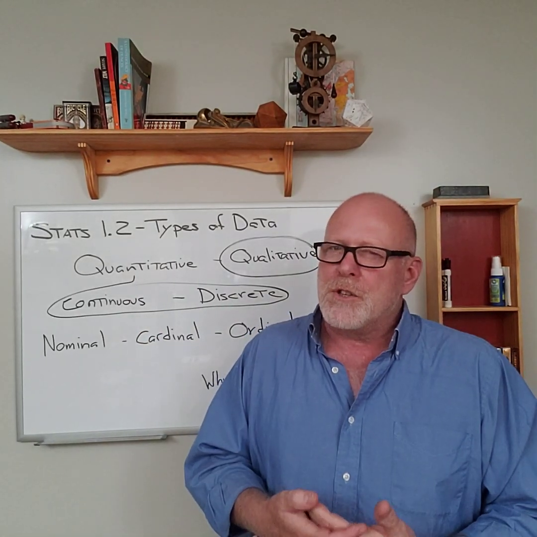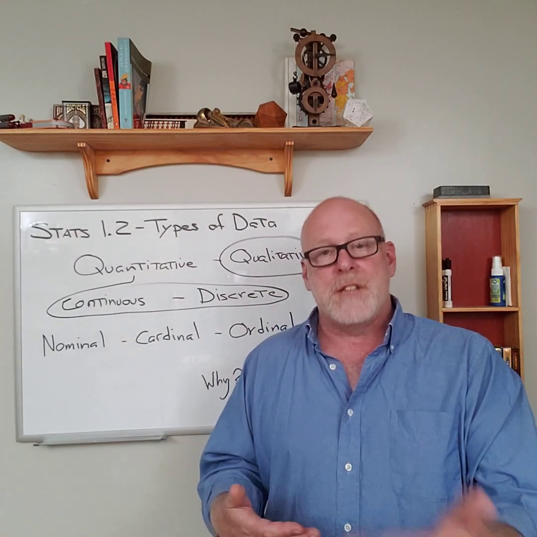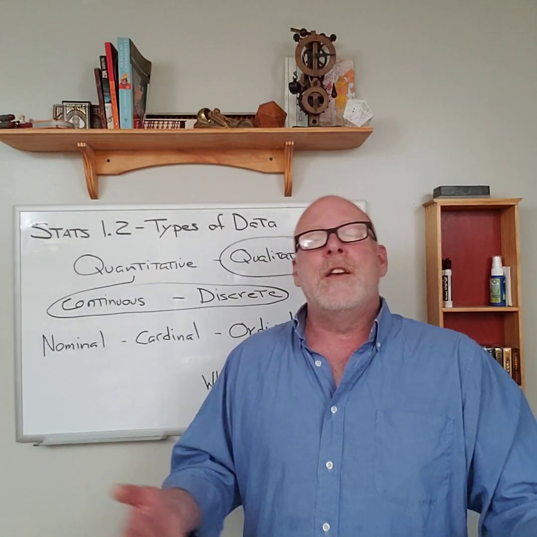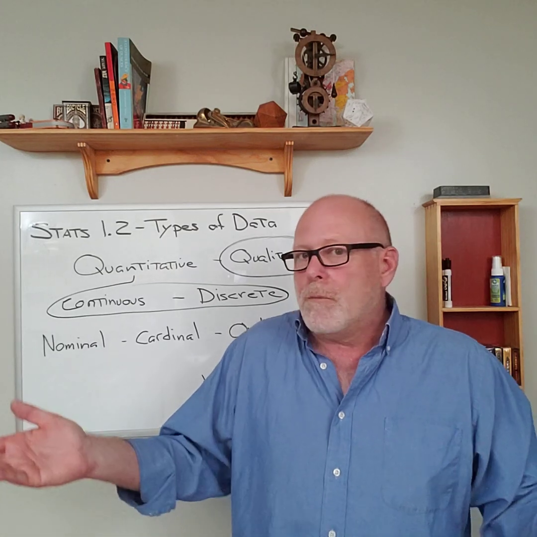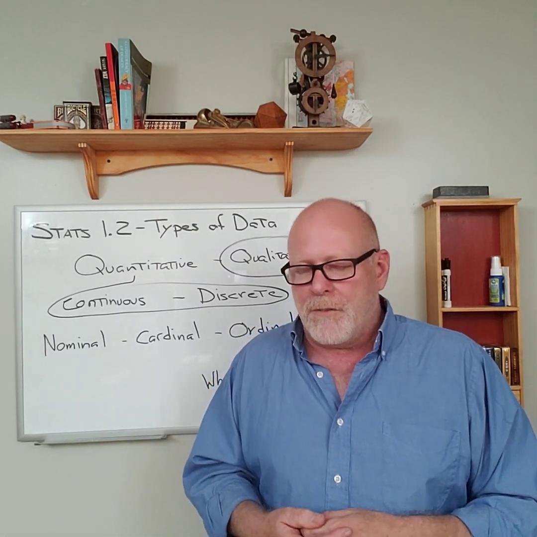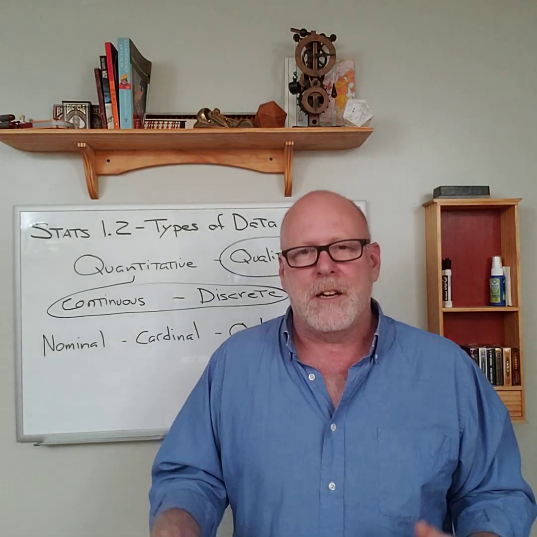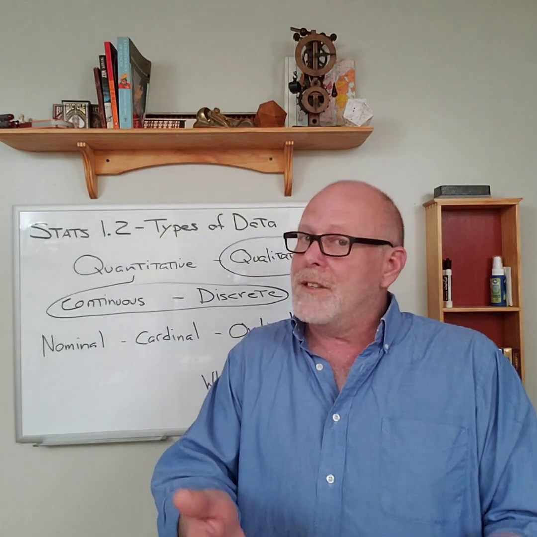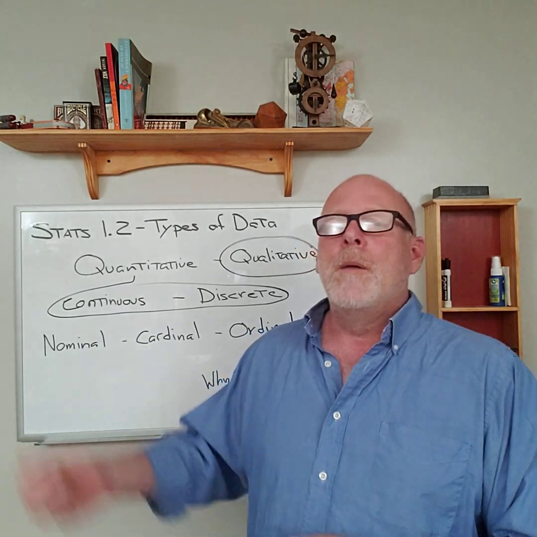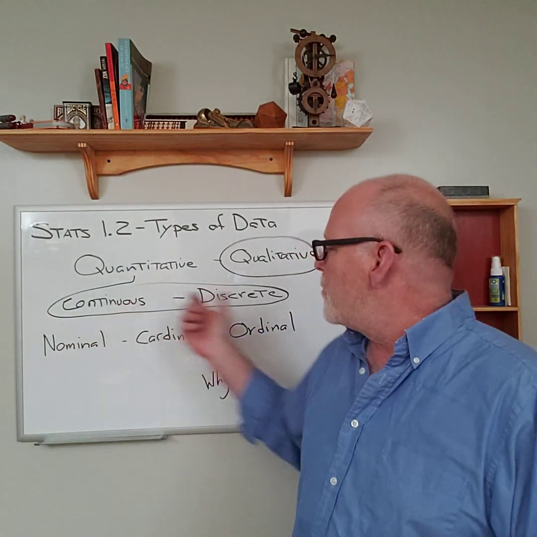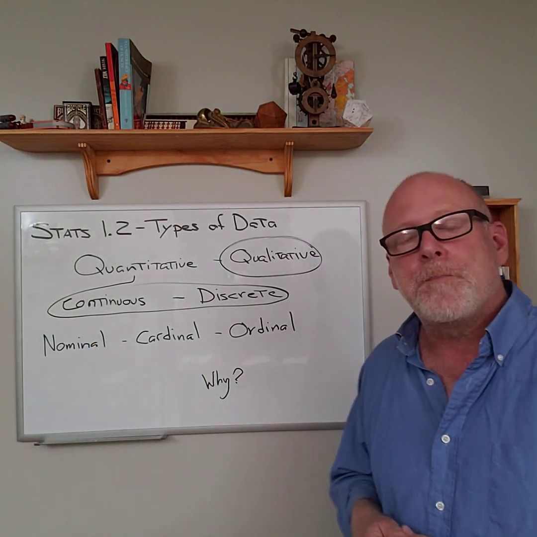And we can use discrete measures for continuous data. For example, how long have you been alive? You're going to tell me 18, 19, 20, 35 years. You're not going to say 35 years, 2 months, 3 days, and 5 seconds. We just don't think about that in a continuous way. But your actual age is some weird number like that. But we'll use discrete measures to deal with those.